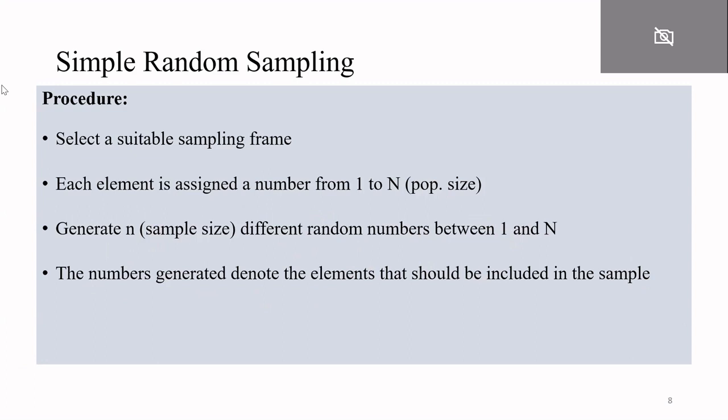So what is the procedure? Simply select your population, about which you want to draw some inferences or conclusions. Then define your sampling frame, and give a number 1 to capital N, like 1, 2, 3, 4, as you did in nominal scaling. Then generate a small n, which is called the sample size, from different numbers between 1 and N. Whatever numbers you have selected, those numbered elements will be included in your sample.